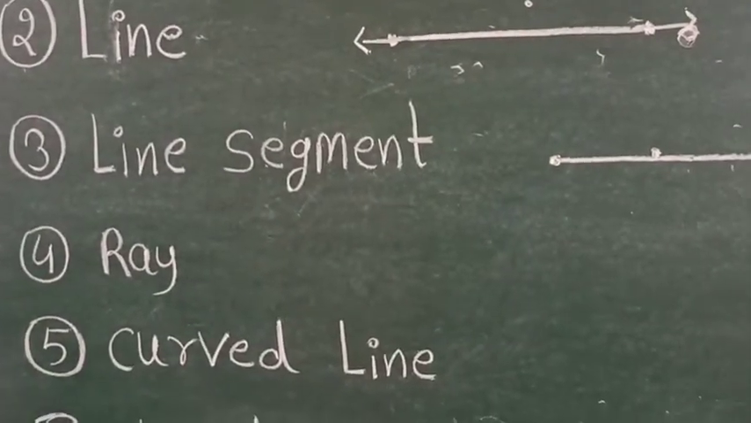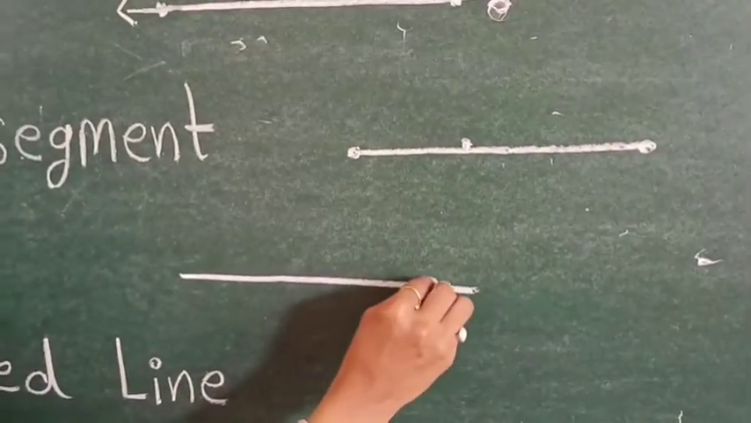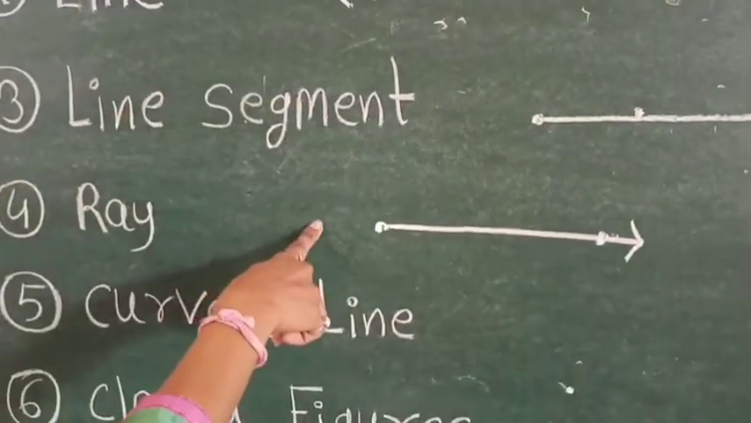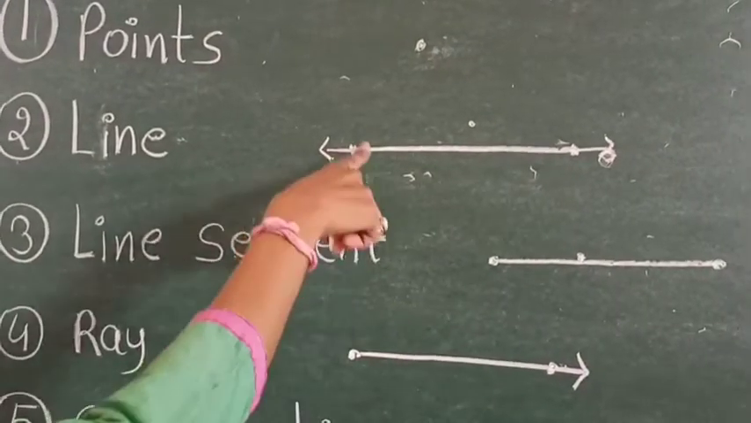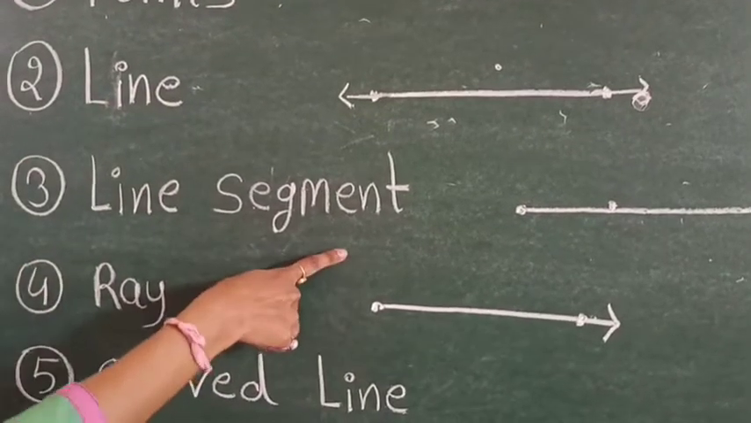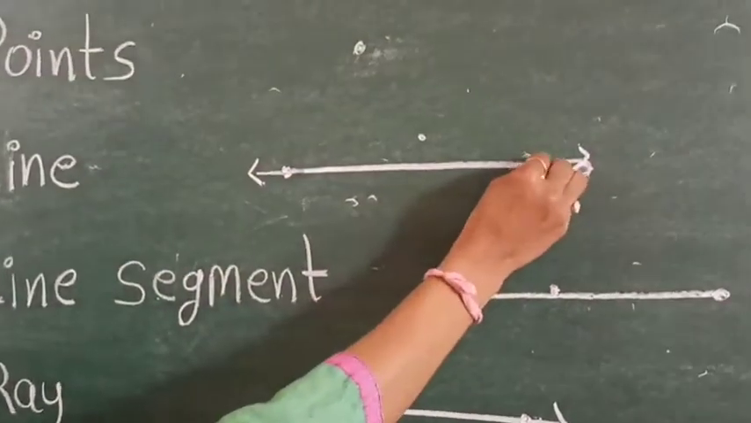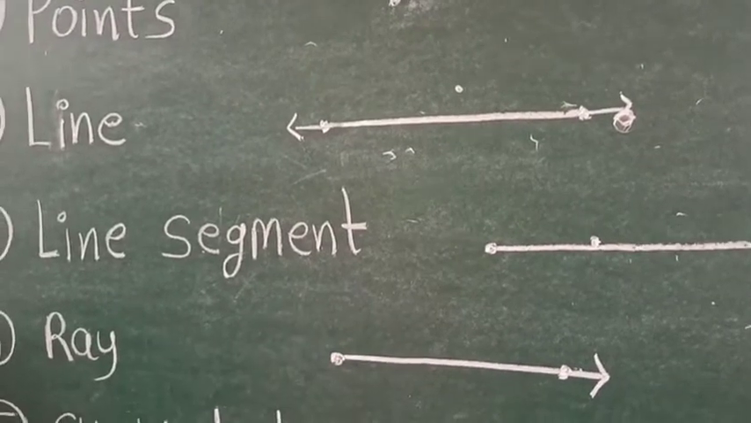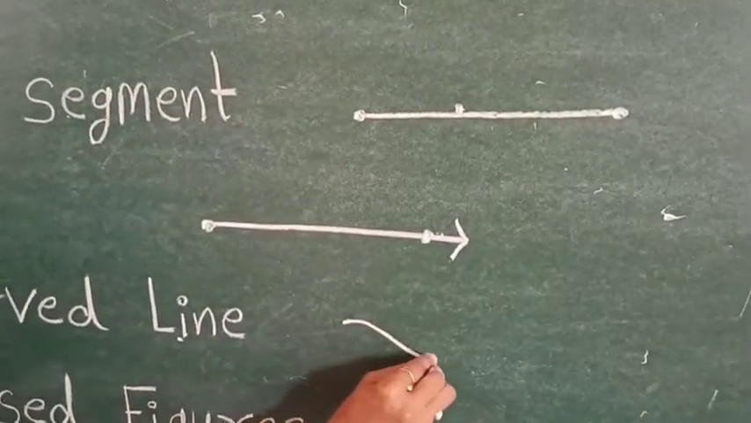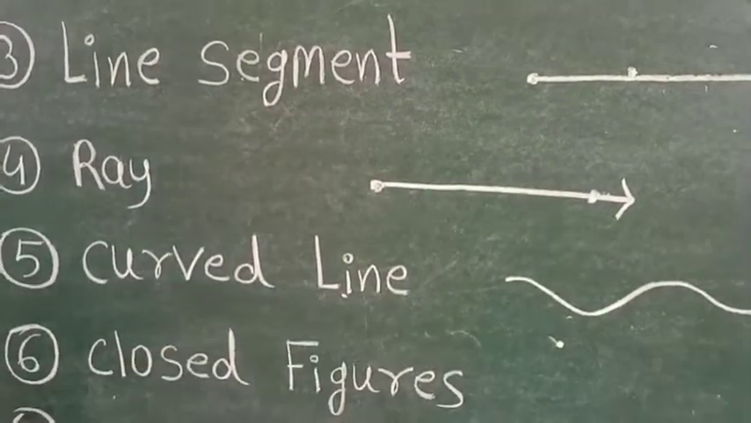After this we have the ray. Here we have one endpoint. This is called a ray. These three are types of lines. First is line, second is line segment, and third is ray. But the way they are drawn is different for each of the three. After this we will see the curved line. When our line is curved like this, we call it a curved line.